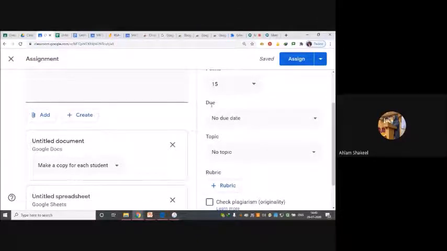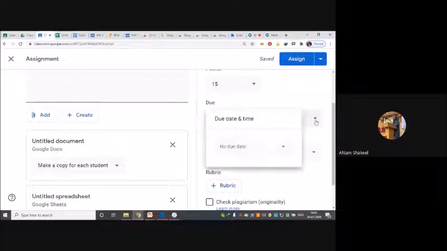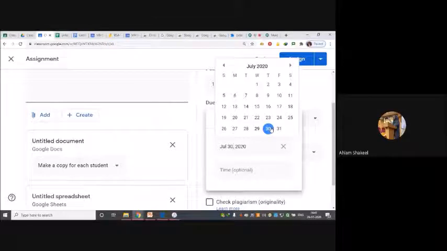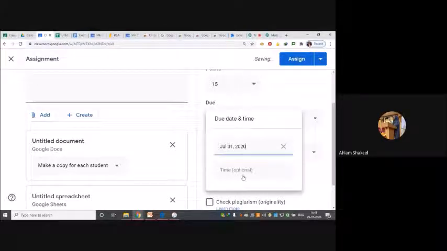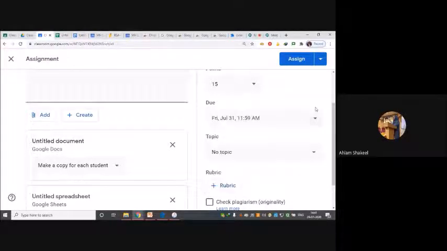Then due means when you want this particular experiment to be submitted by the student. When I click over here, it will show me the due date and time. So if I have created this assignment and I want students to finish it by the 31st, I want all the students to do this experiment by the 31st, I will click on that. If I want a certain timing for it, I can put a certain time. Suppose I don't want PM, I want AM, so I can put AM as well. I can put any other time as well, it is up to you.